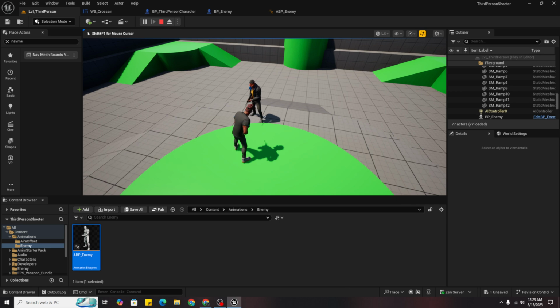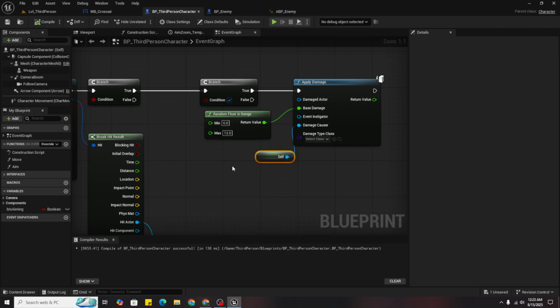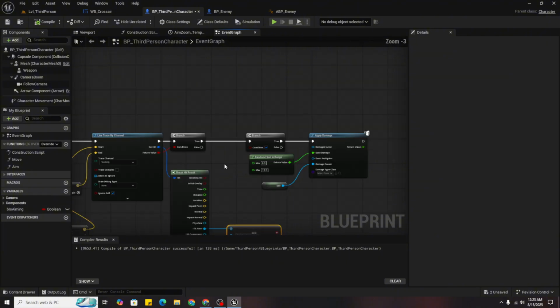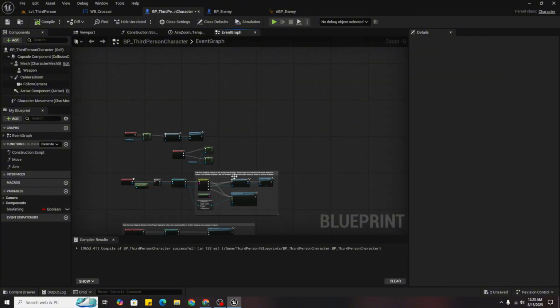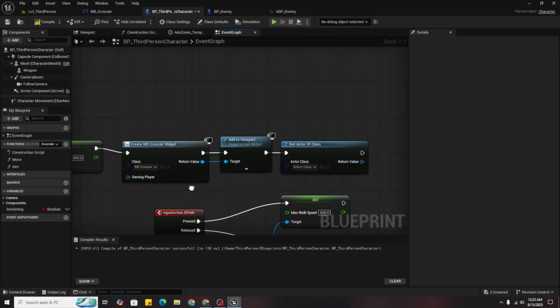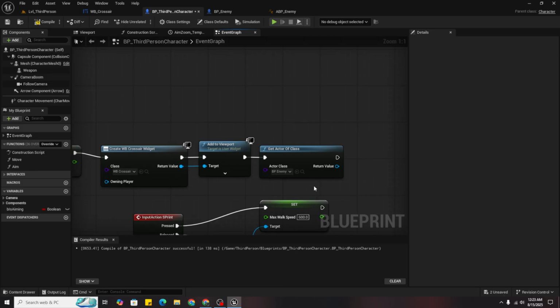So now I want to apply damage. First we will work on damage of our players to him. So first we will need its reference. In begin play, get actor of class BP underscore enemy, and promote it to variable and name it as enemy ref.